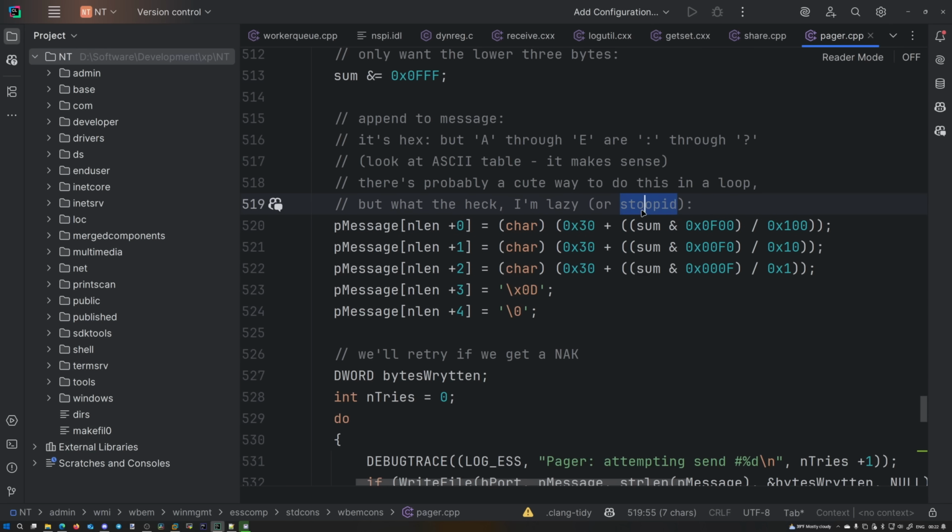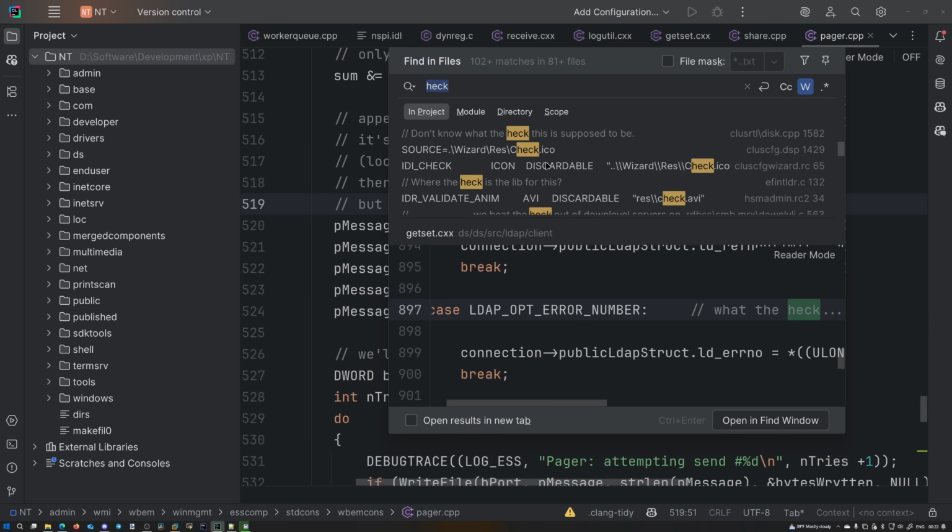This is so cute. This word is really cute. I love this word, stupid. And they are doing some hacky looking stuff, even though it's just arithmetics. We can find more hacks if we want to.